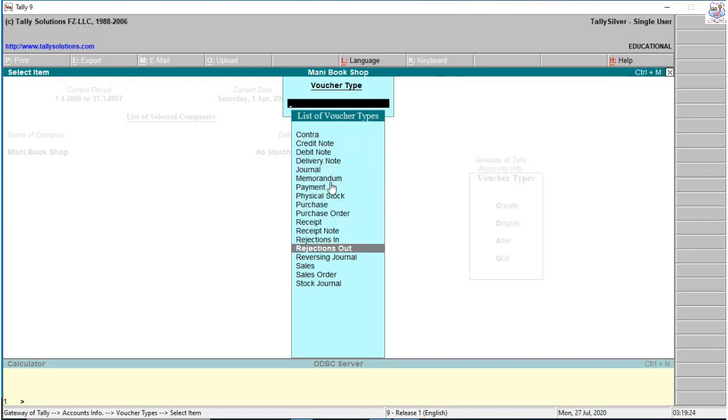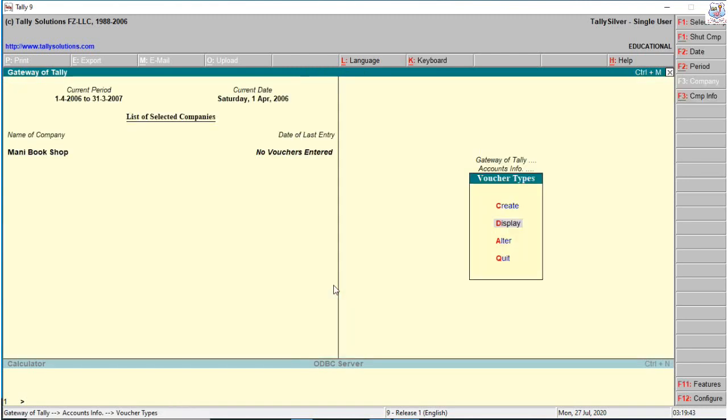The 16 predefined vouchers are contra, credit note, debit note, delivery note, journal, memorandum voucher, payment, physical stock voucher, purchase order voucher, receipt note voucher, rejection in, rejection out voucher, reversing journal voucher, sales order voucher, and stock journal voucher. These are the predefined 16 vouchers in Tally.